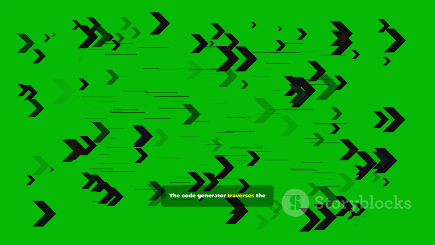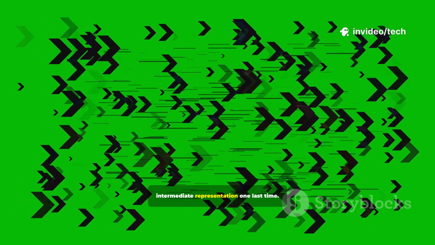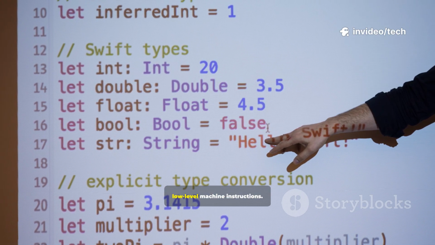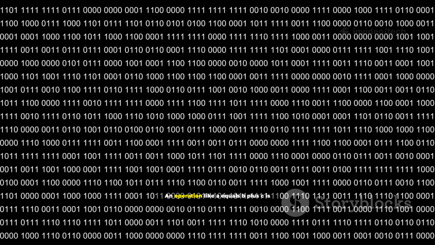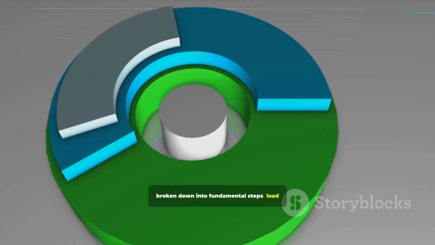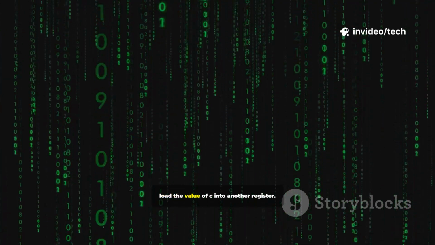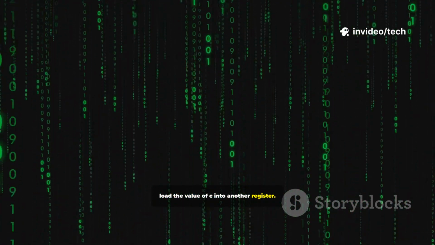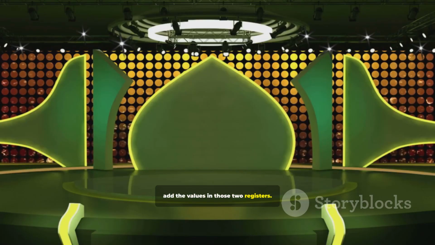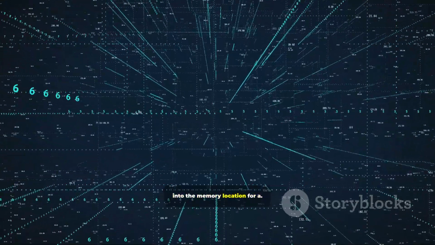The code generator traverses the optimized abstract syntax tree or intermediate representation one last time. For each high-level construct, it emits a corresponding sequence of low-level machine instructions. An operation like a equals b plus c is broken down into fundamental steps. Load the value of b from memory into a CPU register. Load the value of c into another register. Instruct the CPU's arithmetic unit to add the values in those two registers. Finally, store the result from the register back into the memory location for a.